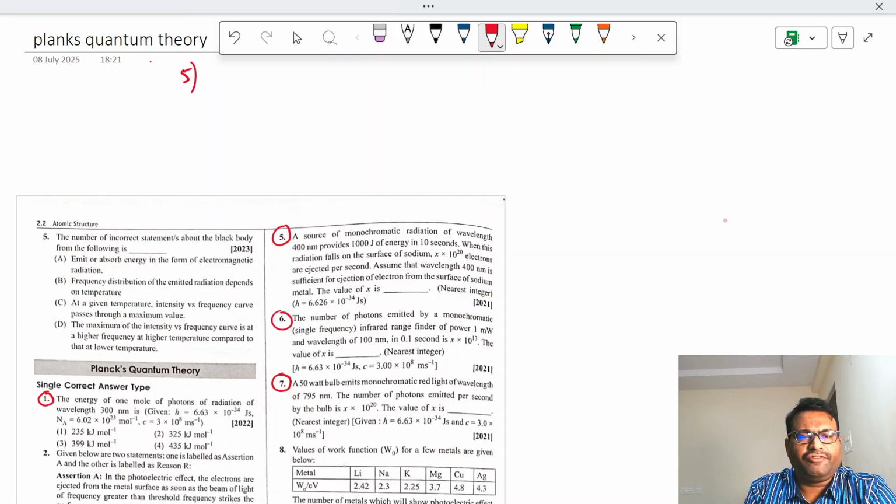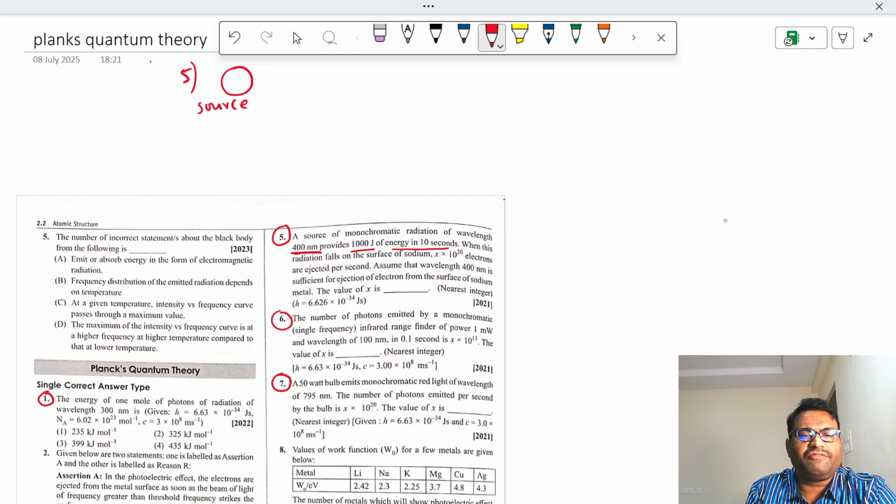A source of monochromatic radiation of wavelength. So there is a source, for example, let us take this as source. It is radiating monochromatic radiation. Monochromatic means of one wavelength. So the wavelength of this monochromatic radiation is given as 400 nanometers, and it provides 1000 joules of energy in 10 seconds.